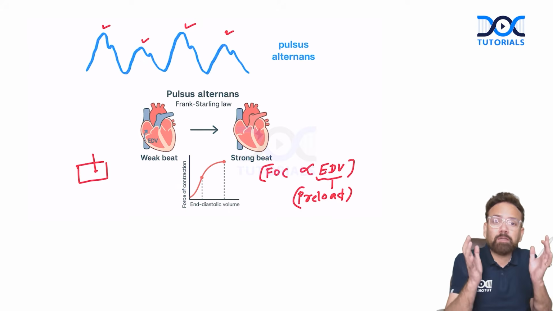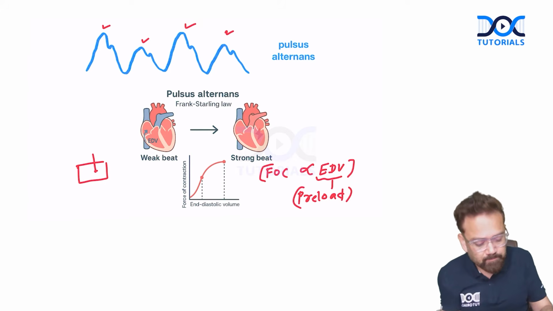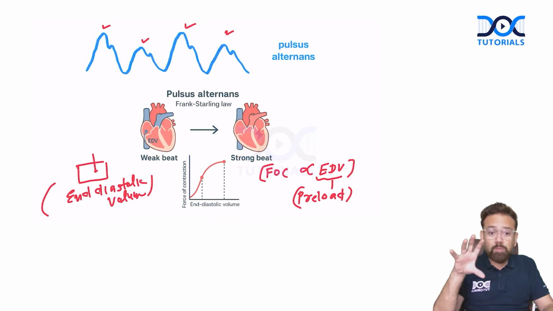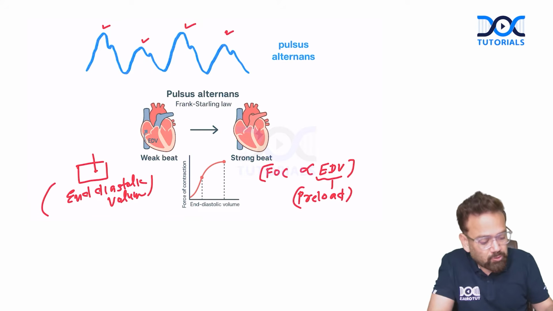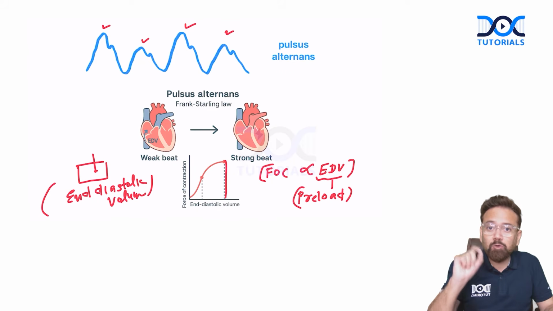Amount of blood in the left ventricle after the diastole or before the contraction is called end diastolic volume. So more is the preload, more will be the force of contraction. This is called the Frank-Starling law. Under physiological limit, after that it will not be followed. This is very important. So you must remember that force of contraction is proportional to end diastolic volume.